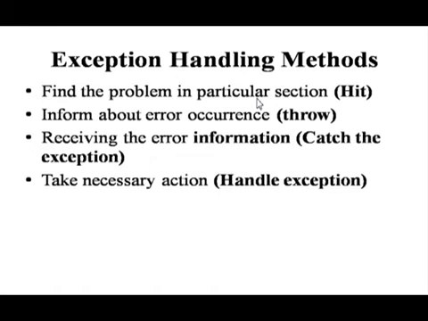This throw statement is caught by the catch block that is used for receiving the error information from a try block. So this hitting area is a try block, and the receiving catch block will handle it and take necessary action. What type of actions you want to take on the error, how to print, how to deal with that, you can do inside the catch block.